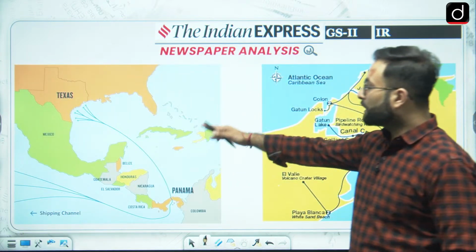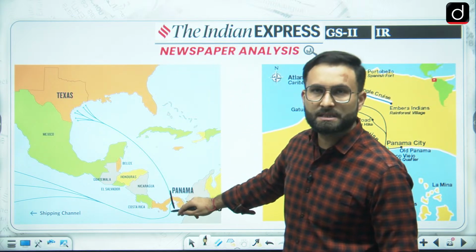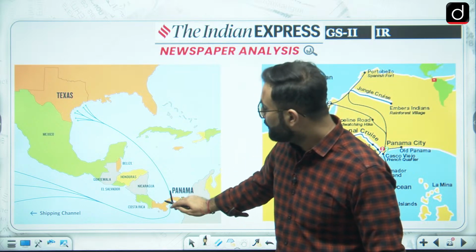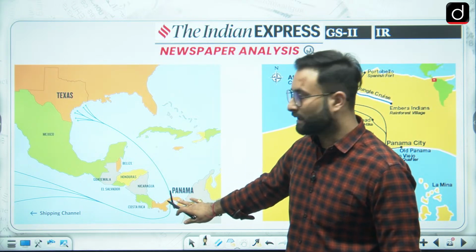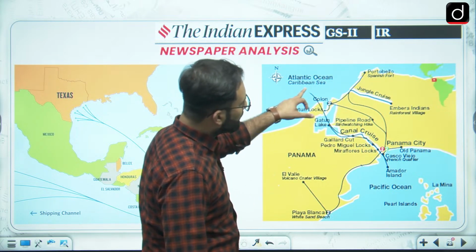Other than that, if you are talking about the location, this is Panama, it is cutting through the Isthmus of Panama. Okay, so one side you have Colombia, second side you have Costa Rica, but this is wholly in the country of Panama. Other than that we have discussed all these things. This is through Panama, it is going there. This is the Panama Isthmus.